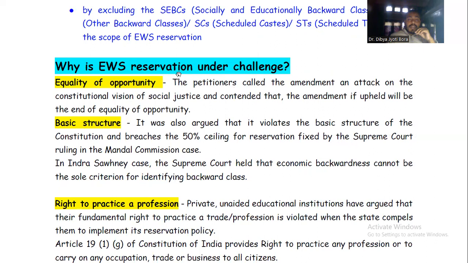Now, why is it under challenge? First, equality of opportunity. The petitioners called the amendment an attack on the constitutional vision of social justice and contended that the amendment, if upheld, will be the end of equality of opportunity.